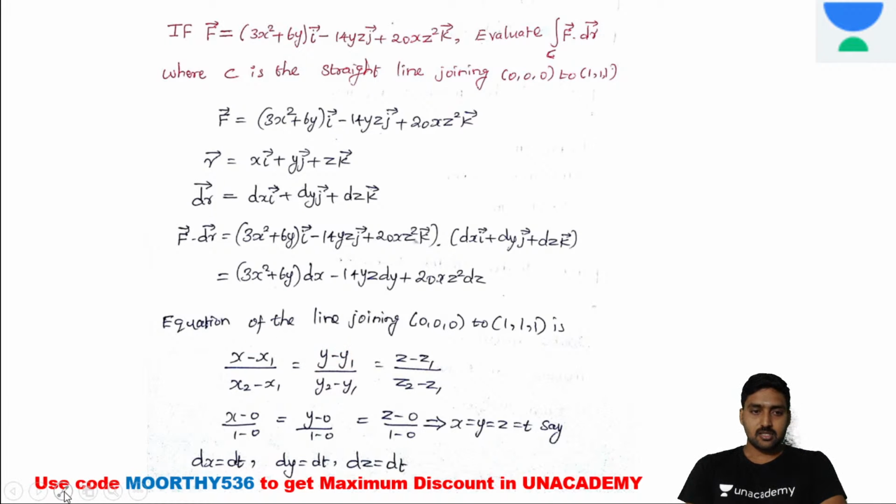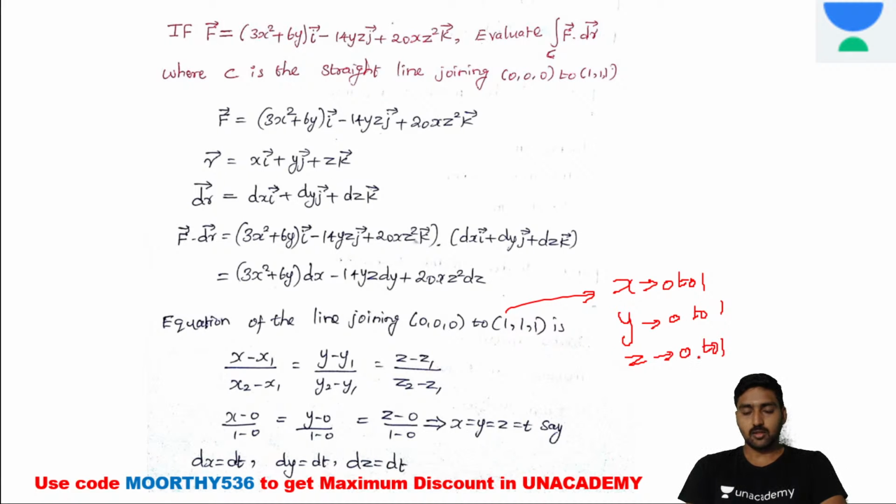The line is three-dimensional, right? From the points themselves we can conclude that x varies from 0 to 1, y also varies from 0 to 1, and z also varies from 0 to 1. But for the line integral, we need to substitute the equation in terms of any one of the variables, right? The equation of the line joining (0,0,0) to (1,1,1) is a straight line equation.